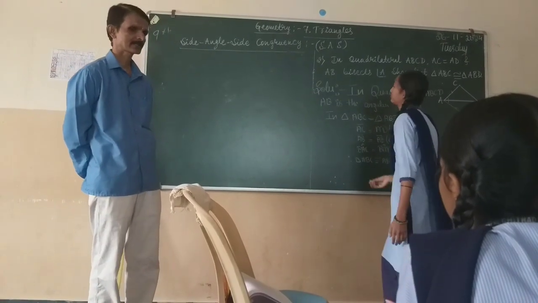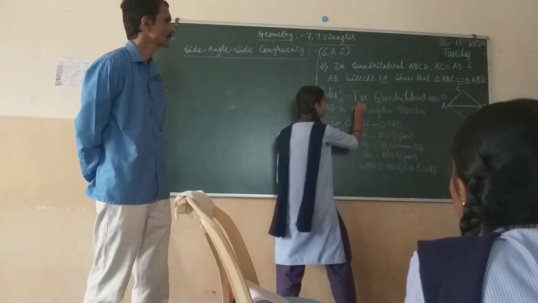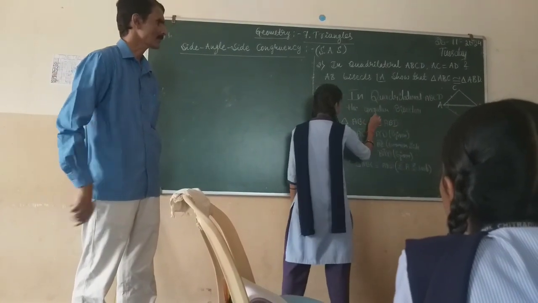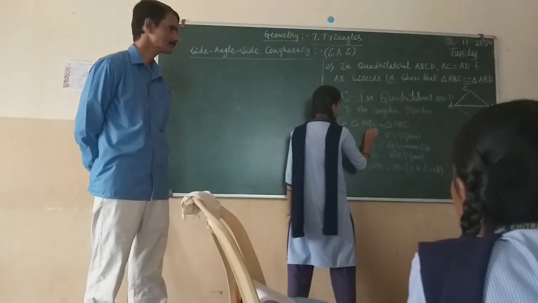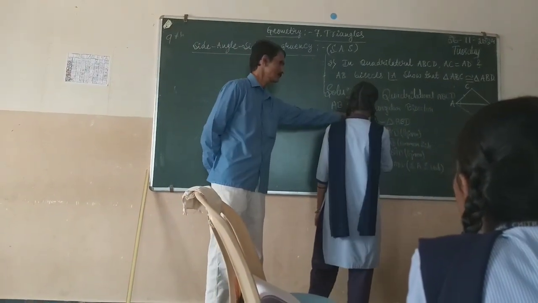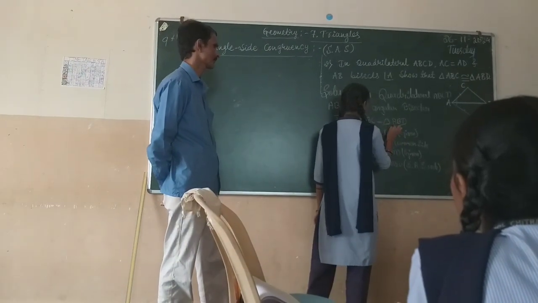Explain how you got that. Listen to her. ABC and, right, they are not equal.